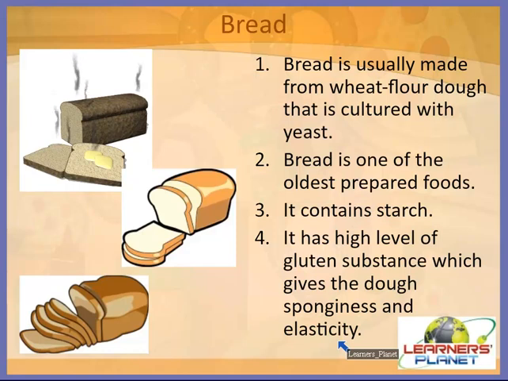Okay children, so bread is usually made from wheat flour dough, and that is cultured with yeast, and then it is allowed to rise and finally baked in an oven with the cuts. And common wheat is the common grain which is used for the preparation of bread. But bread is not only made from wheat, but it can also be made from barley, maize and oats. So many types of bread are available in the market, like white bread, brown bread, and brown bread is made from the wheat bran, which is very much nutritious for us.